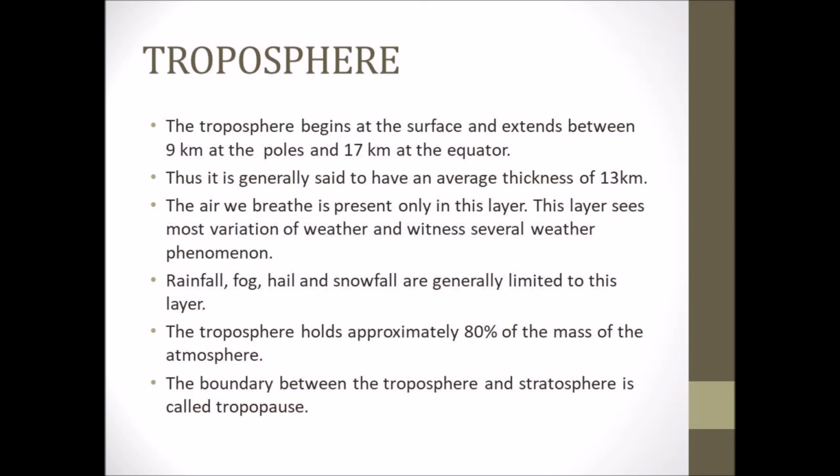This layer sees the most variation of weather and witnesses several weather phenomena. Rainfall, fog, hail and snowfall are generally limited to this layer. The troposphere holds approximately 80% of the mass of the atmosphere. The boundary between the troposphere and stratosphere is called the tropopause.